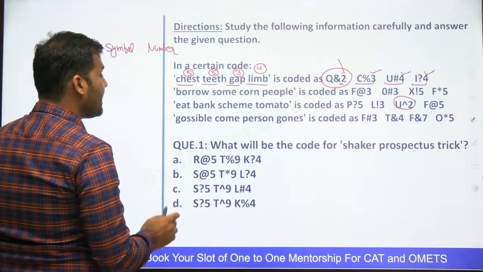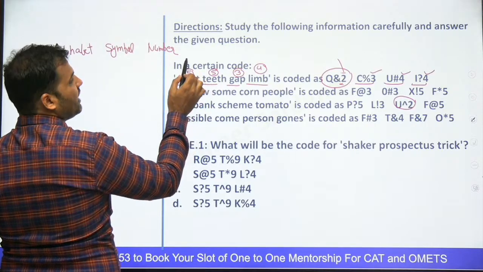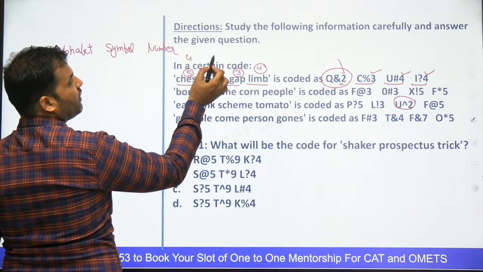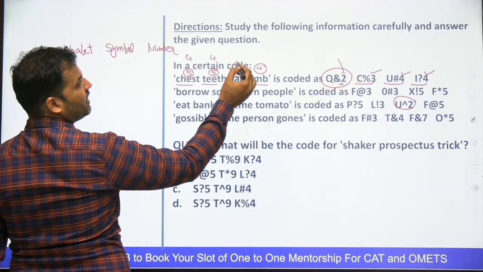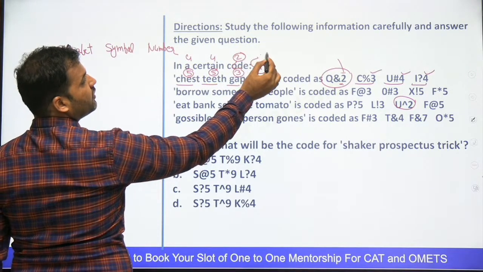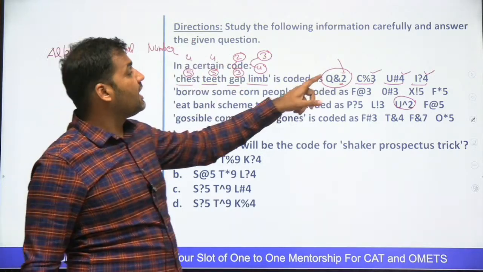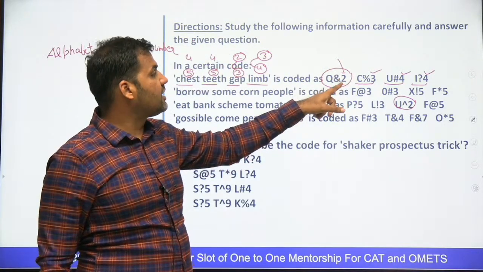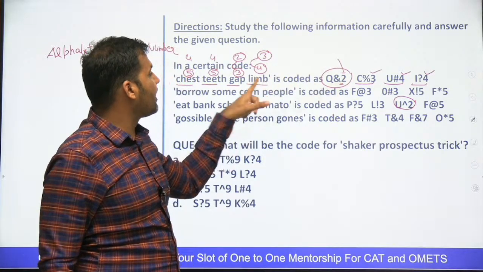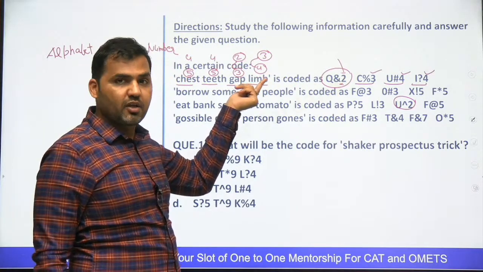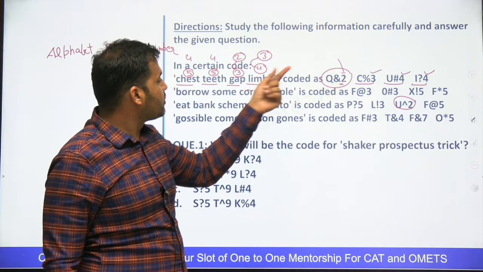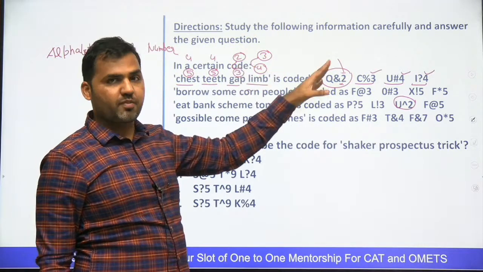Yes, I will get an idea that if I subtract 1 from this number, I will be getting 4. 1 from this number, I'll be getting 4. Subtract 1 from this number, I'll be getting 2. Subtract 1 from this number, I'll get 3. So here you will get an idea that it might be a reason that the numbers are 1 less than the number of letters of that particular word. ये जो number यहाँ पे use हो रहा है, इन letters में से एक subtract करके use हो रहा है.